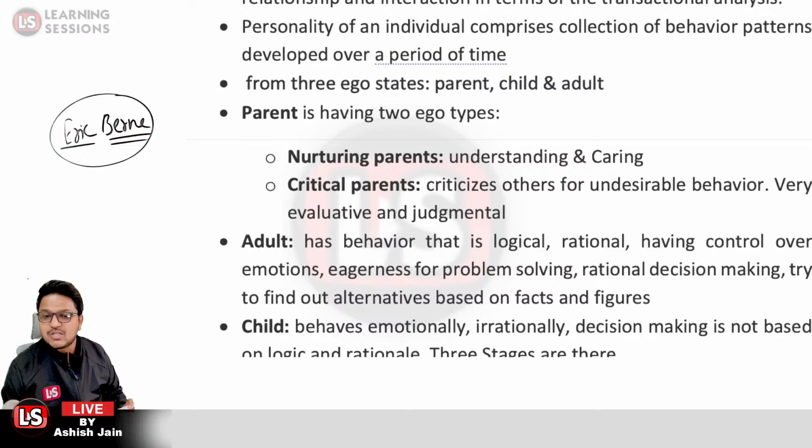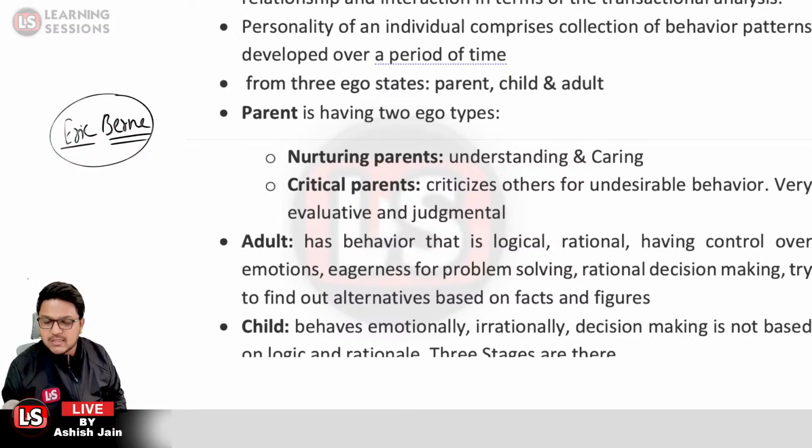And the third ego state is the child ego state. When you are a child, you behave emotionally. You do not go for facts and figures, you do not look for logic, you do not check whether you are correct or not. You just make your decisions in emotions. You are very much irrational. Decision making is not based upon logic or rationality.